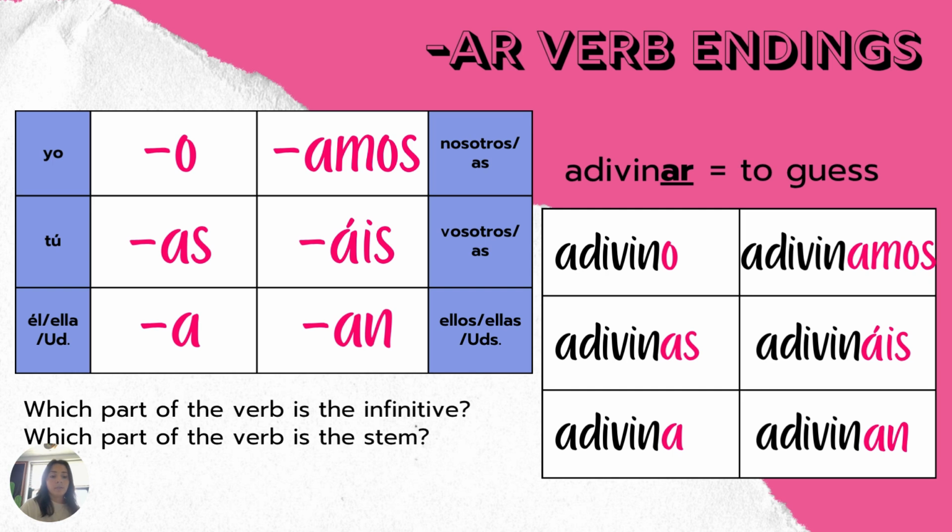So when translated, adivino would be I guess. And then for the tú form, adivinas, you guess. Adivina, he guesses, or she guesses, or you formal guess. Adivinamos, we guess. Adivináis, you all informal guess. And adivinan is they guess, or you formal guess.